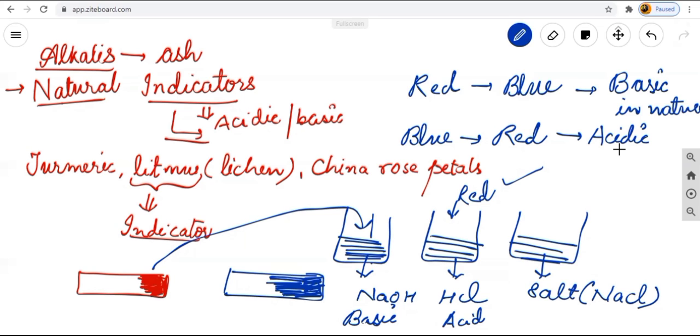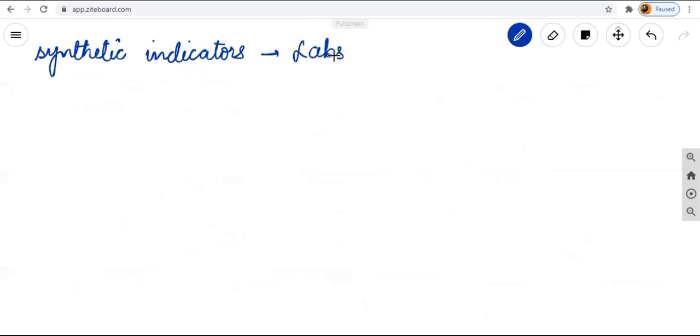So there are two types of indicators we can say. One, which you have studied about, is the natural indicator. The other one you will understand now, the synthetic indicators. What do you mean by synthetic indicators, beta? Synthetic indicators are those indicators which are made in laboratories, which we are making in labs and using in labs. Those are known as your synthetic indicators.